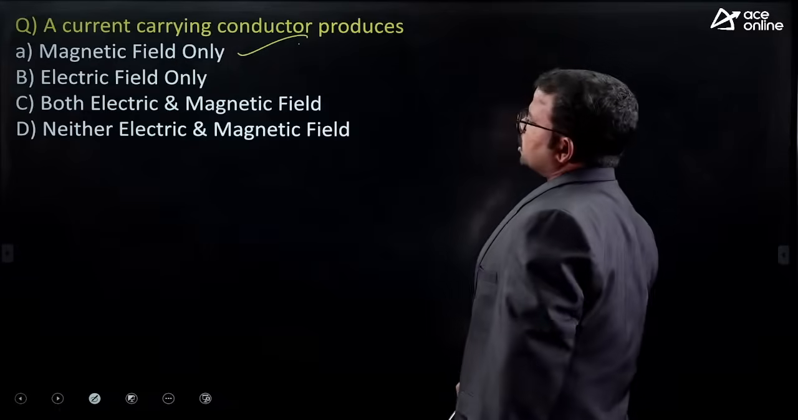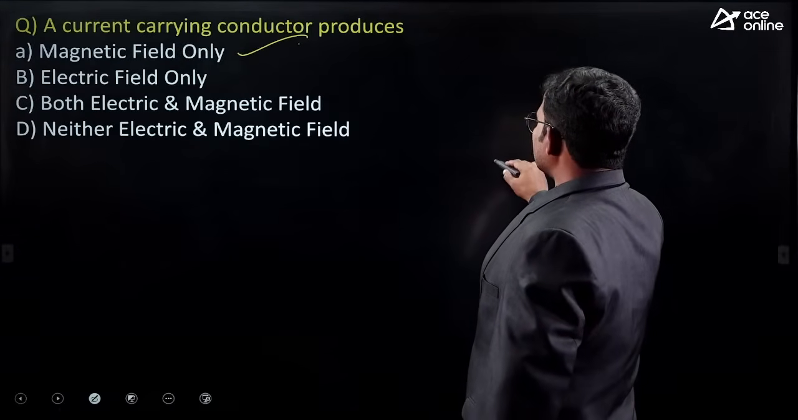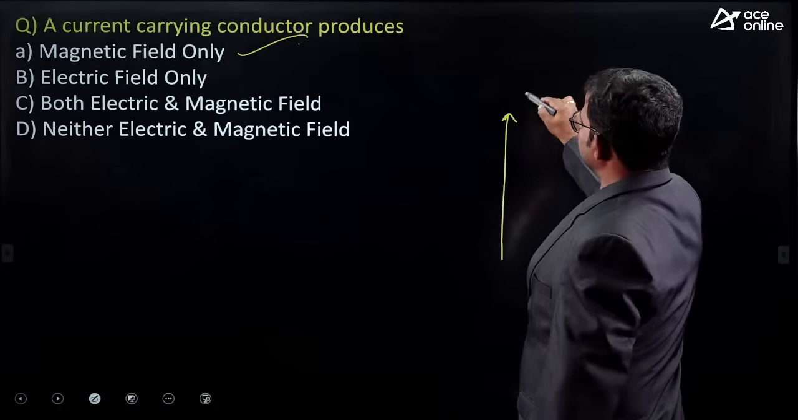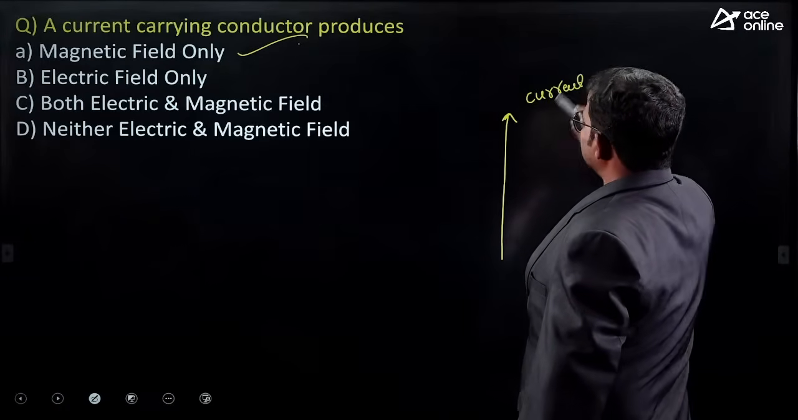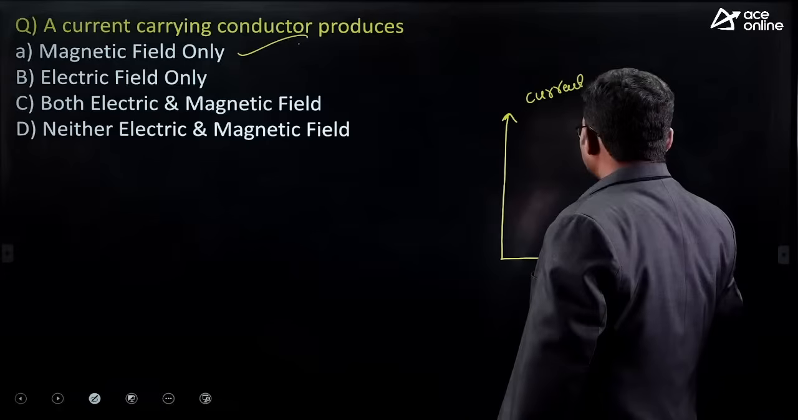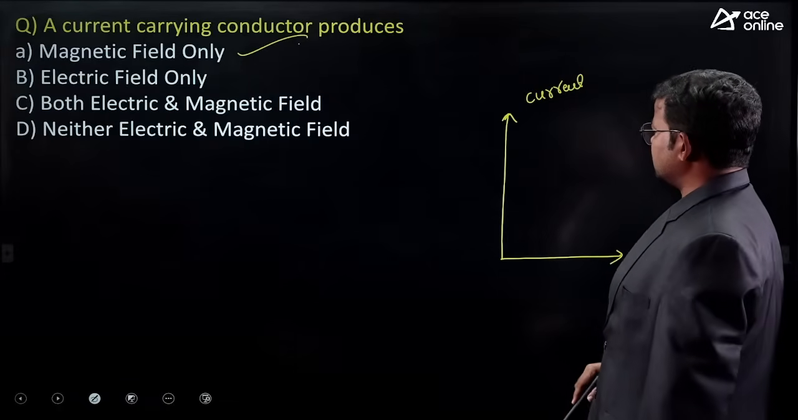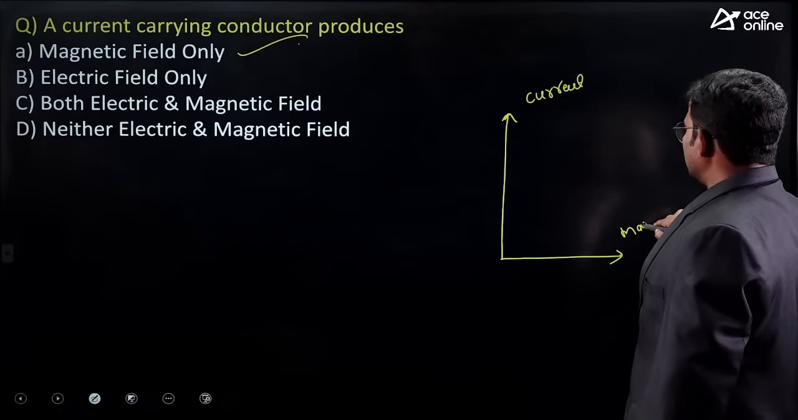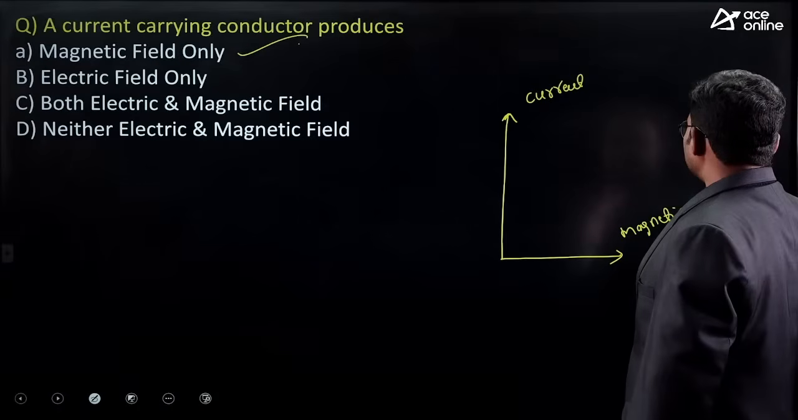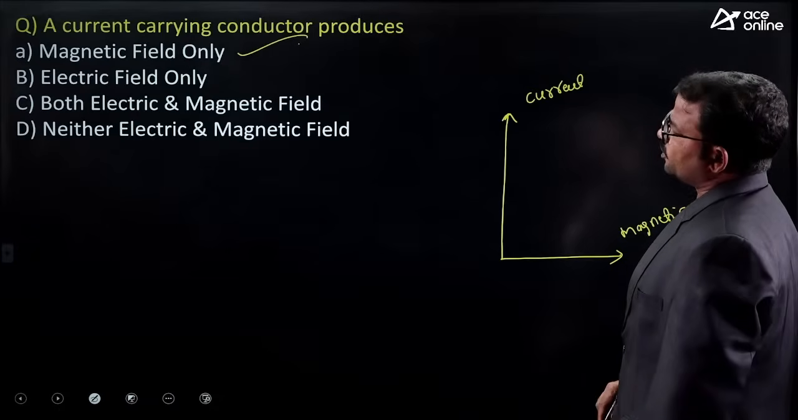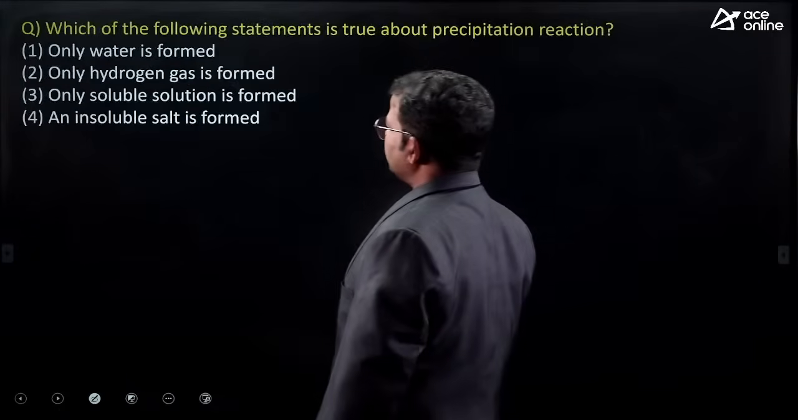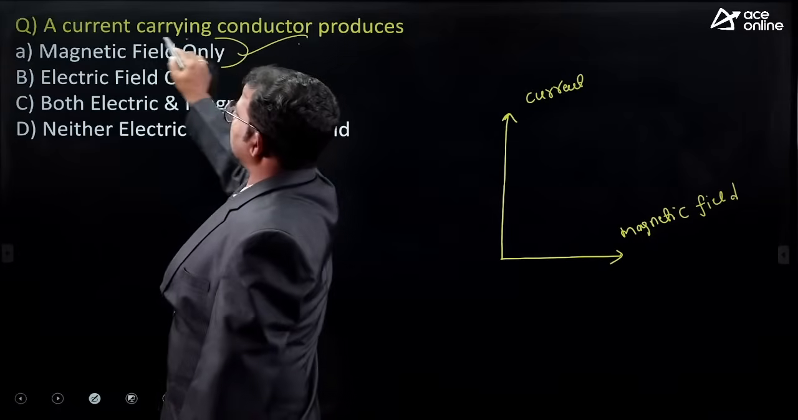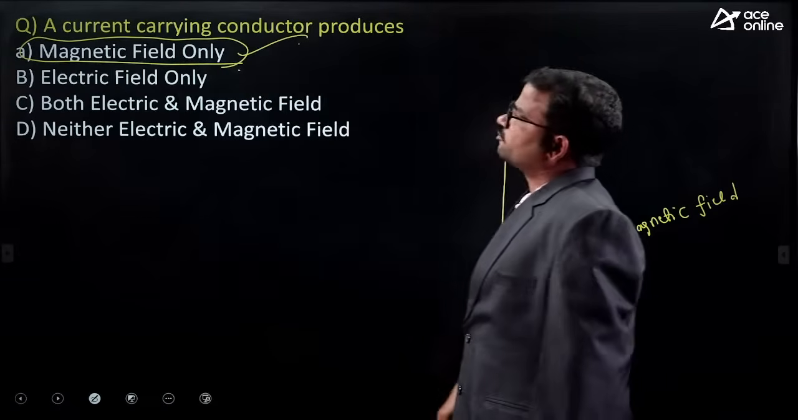Option A. So, current carrying conductor. Suppose this is the direction of current. Then exactly in the perpendicular direction of the flow of electrons, we can get a magnetic field. These two are always perpendicular to each other. Because of that, the correct option is option A only. So, magnetic field only.